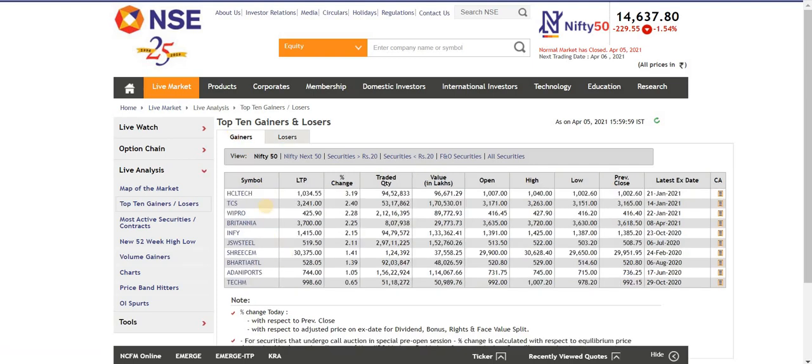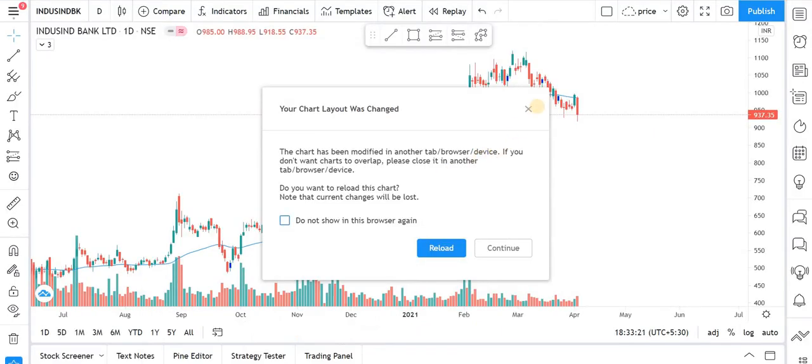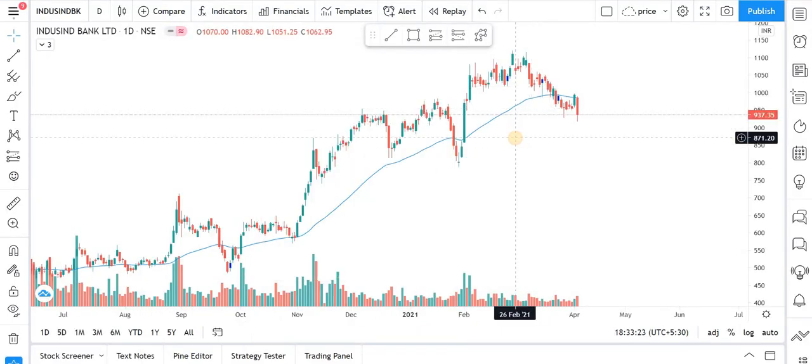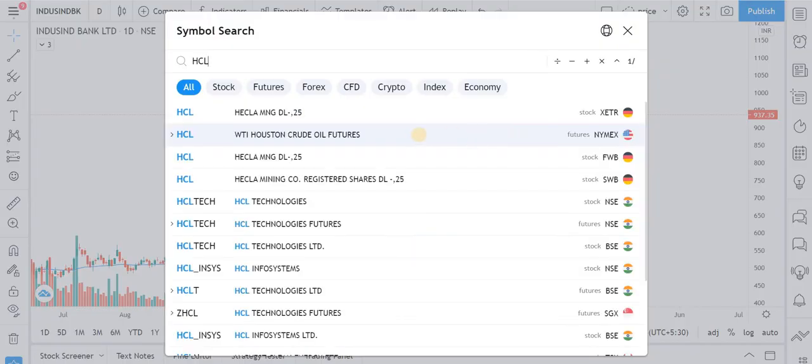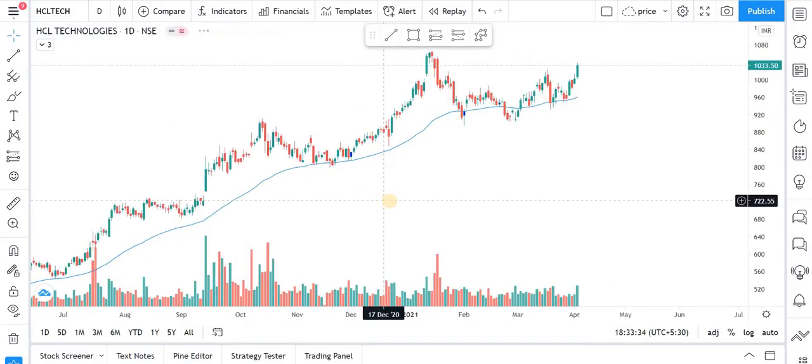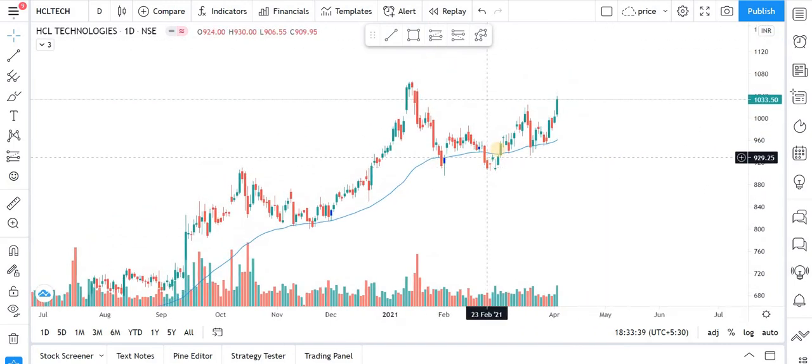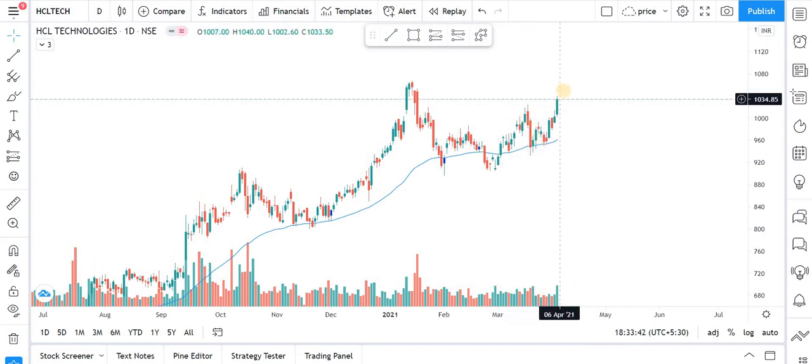Now let's see what the stocks to watch out for tomorrow are. The first stock that I have picked for everyone is HCL Tech. Let's see what is happening in HCL Tech. Here it is, the stock of HCL Technologies, and on the daily basis also you can see that it is trying to go into an uptrend right now. It has given a good bull move.